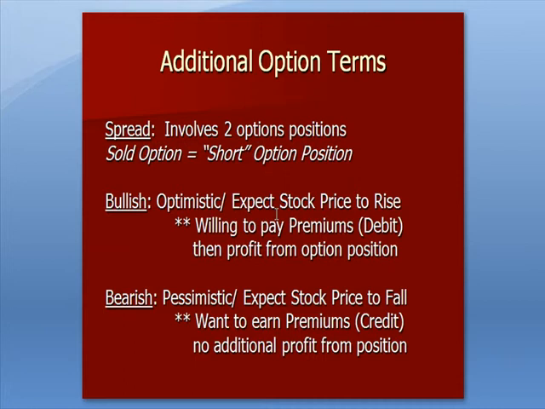Bearish, pessimistic, you expect prices to fall. In this case, you want to earn premium income from selling an option, and you expect that premium income to be your total profit because you do not expect the option position to be profitable.